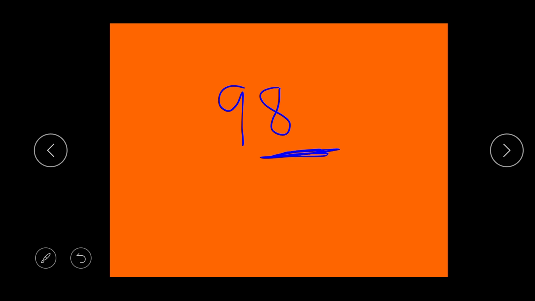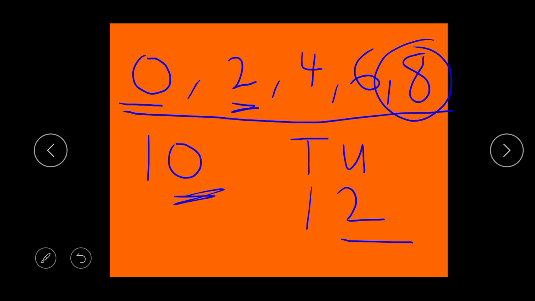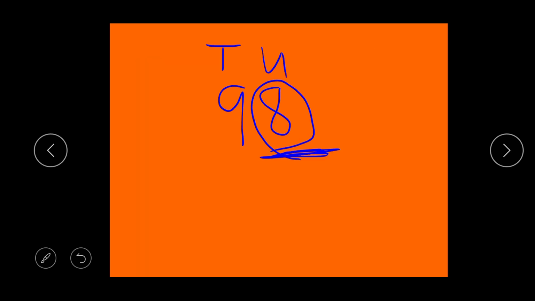If you have forgotten that, you can also look at the number at the unit place. What number is at the unit place? Number 8. And what group is 8? 8 is part of the even numbers. Very, very simple. So 98 is an even number.